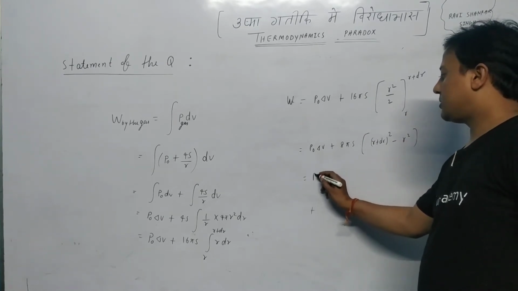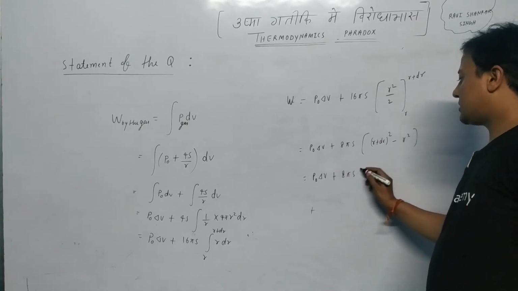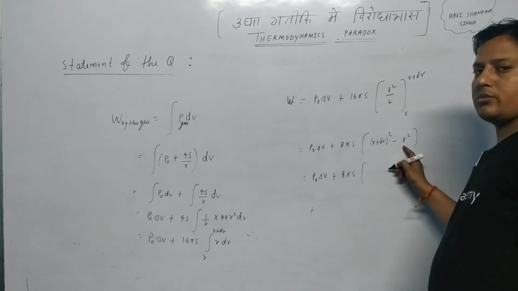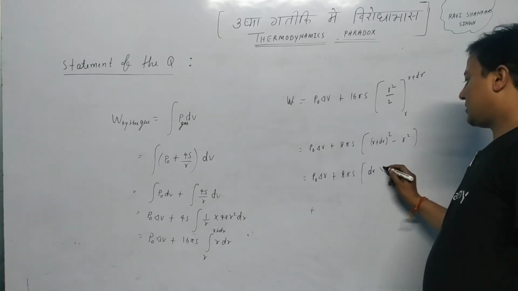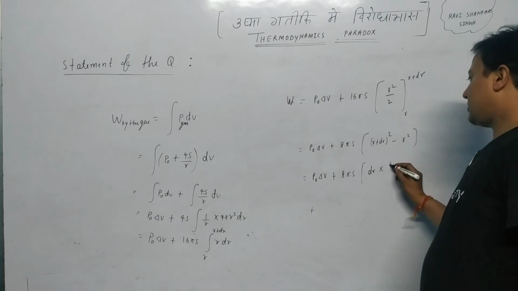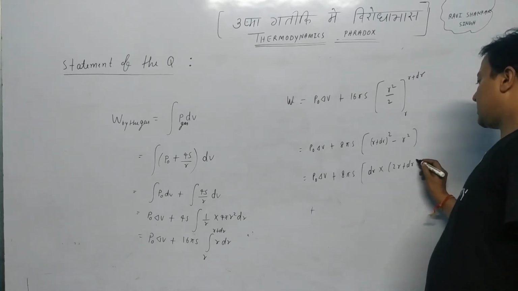Using the A square minus B square formula, A minus B will be dr, and A plus B will be 2R plus dr.